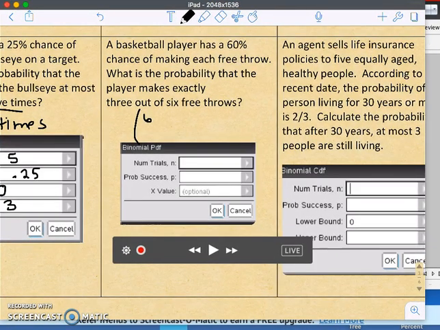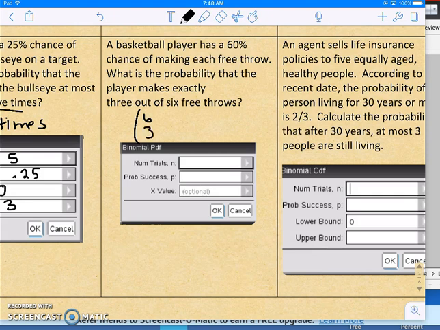There we go. So by hand, this would be 6 choose 3, 60% chance of success to the 3rd, 40% chance of failure to the 3rd as well. But on our calculator, there are 6 trials, 0.6 chance of success, and you want to make it exactly 3 times.